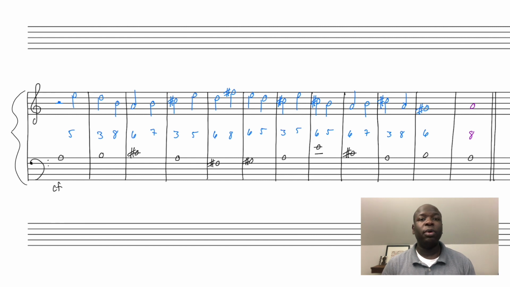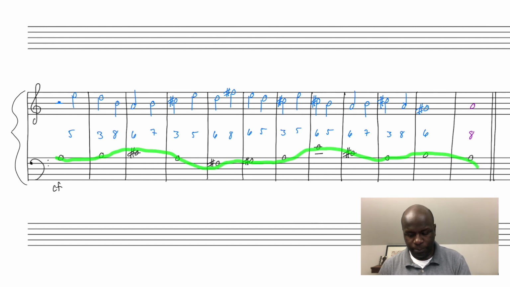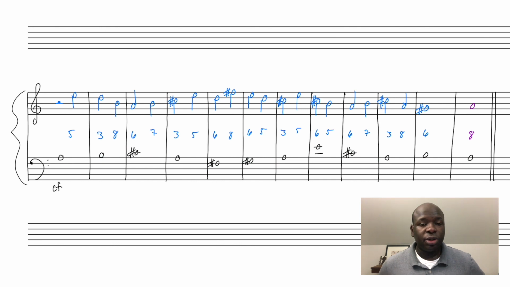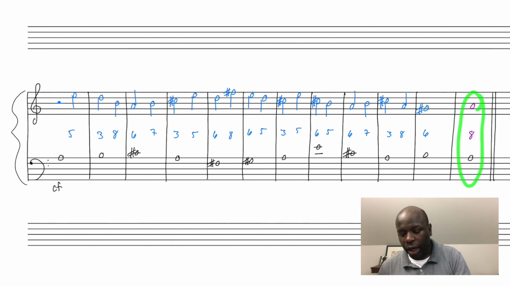So here I have an example of second species, and it's based on the same cantus firmus, in the same transposition, that I used in my first species example. A couple of things that I want you to notice. Again, you see I've got a purple marking locked in at the end here. I know that I need to end at an octave, and I know that that octave needs to be the tonic pitch in both the cantus firmus line and the counterpoint line. So I've just gone ahead and locked that in.